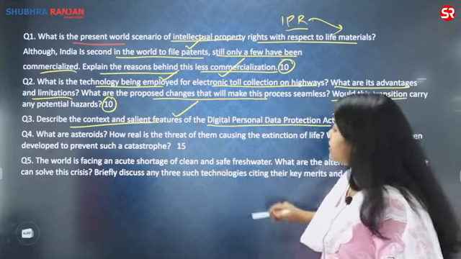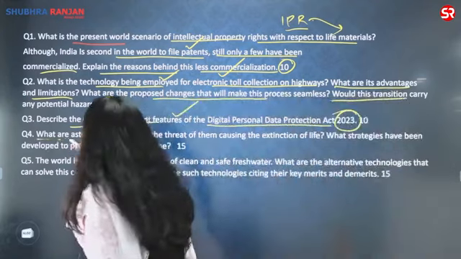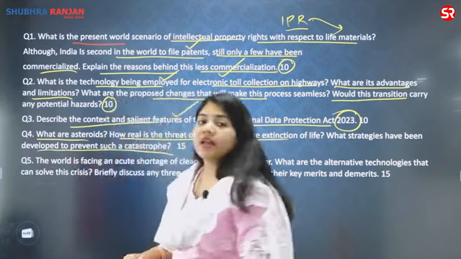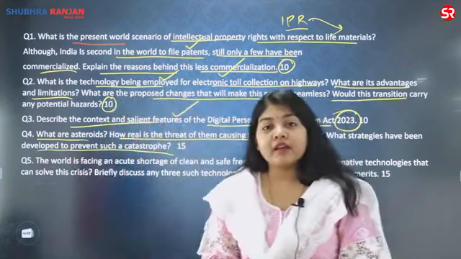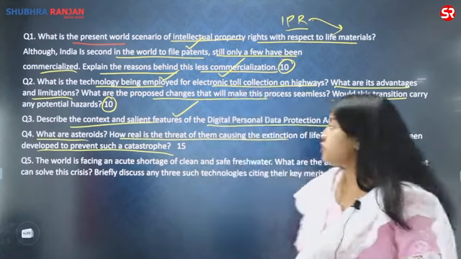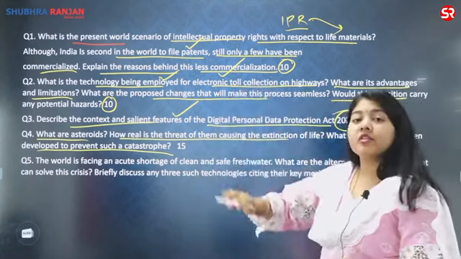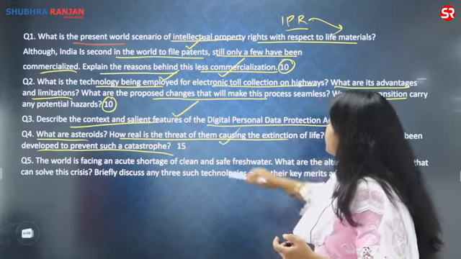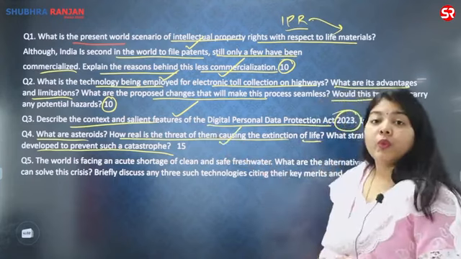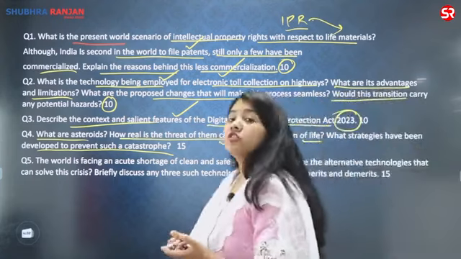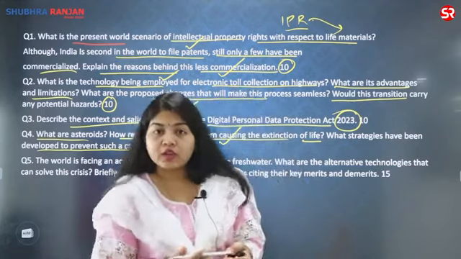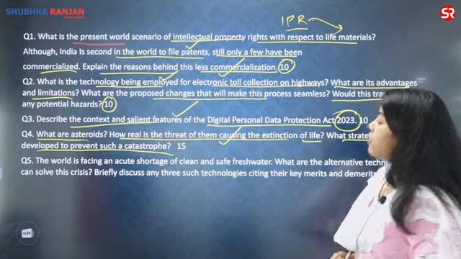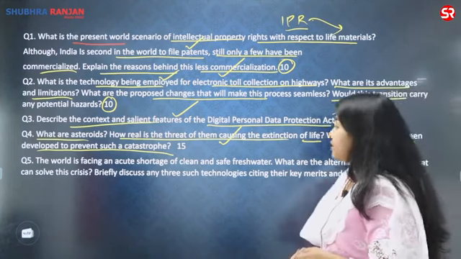What are asteroids? Now this is again from the current affairs, right? Recently there was a lot of hue and cry that an asteroid might hit Earth and can result in the extinction of life. So what are asteroids? We have to discuss what are the different categories of asteroids. How real is the threat of them causing the extinction of life? Well, the threat is quite real. The extinction of dinosaurs is attributed to the hit of the asteroids. Then what strategies have been developed to prevent such a catastrophe?